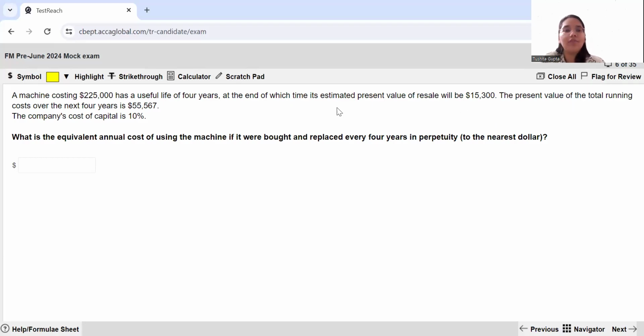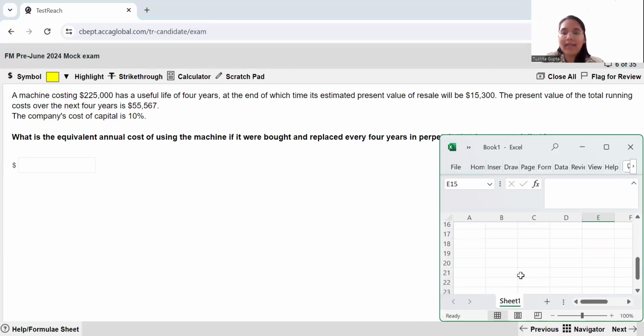The present value of the total running costs over the next 4 years is 55,567. So basically they have given you the present value of the cost also, and they have given you the present value of the resale as well. And you have the initial cost also, which goes out in year 0. They want you to find out the equivalent annual cost of using the machine if it were bought and replaced every 4 years in perpetuity to the nearest dollar. The company's cost of capital is also given to you as 10%.